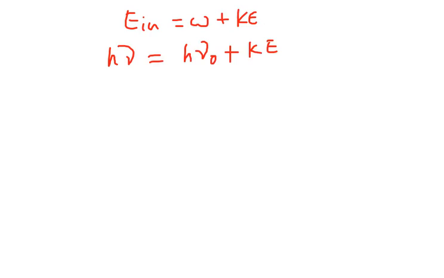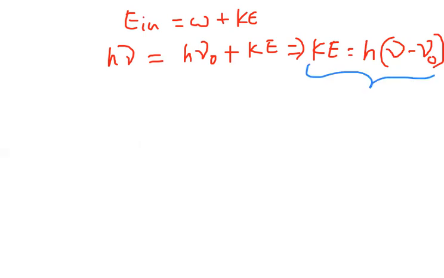So from this I can write kinetic energy is equal to h into mu minus mu naught. Here h is Planck's constant. As h is Planck's constant, kinetic energy is proportional to mu minus mu naught.